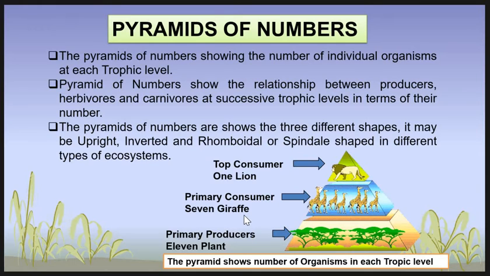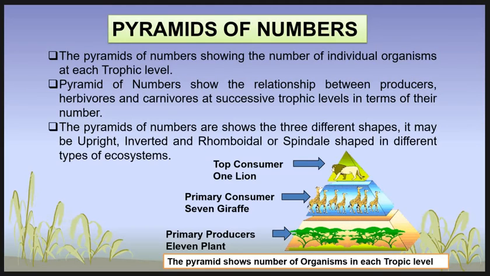The animal is giraffe. The number of giraffes is less than the plant number. Then the top consumer is the lion. The number of top consumers is less than the primary consumers. They show the relationship between producers, herbivores and carnivores at the successive trophic levels in terms of their number.